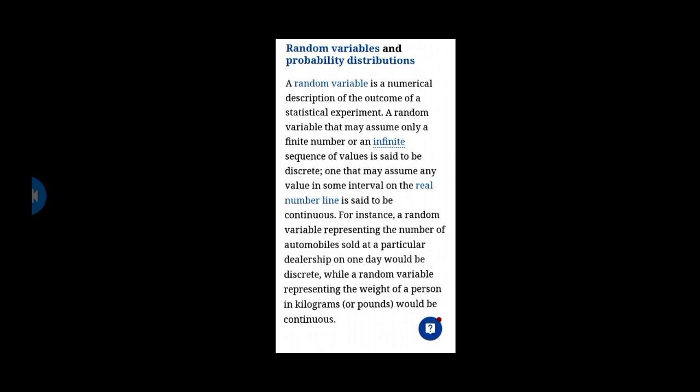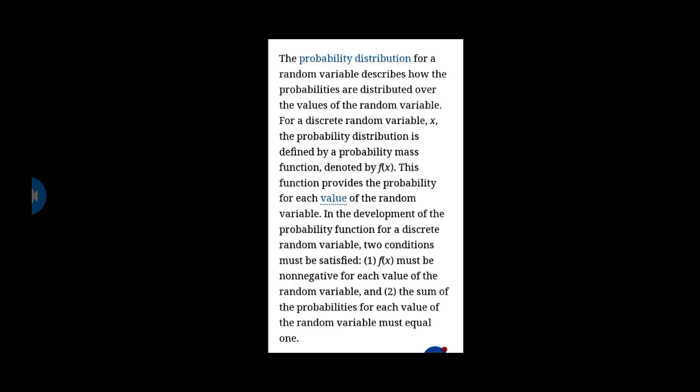For instance, a random variable representing the number of automobiles sold at a particular dealership on one day would be discrete, while random variables representing the weight of a person in kilograms or pounds would be continuous. The probability distribution for a random variable describes how the probabilities are distributed over the values of the random variable.